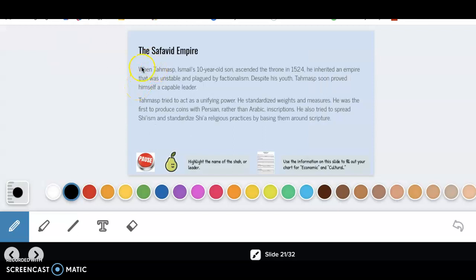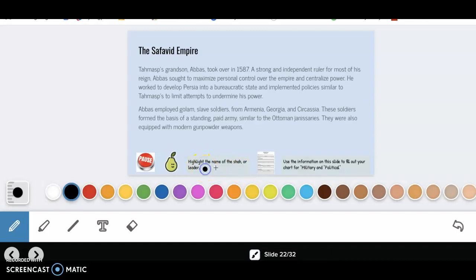Slide 21, we're learning about one of the younger leaders of the Safavid Empire. We're going to do kind of a similar thing, highlight the name of the Shah or the leader, and use the information here to fill out your chart for economic and cultural. Pause and do that now. On slide 21, we're doing the same thing, highlighting the name of the Shah, and we're filling out our chart for military and political. Read the slide, pause, and do that now.